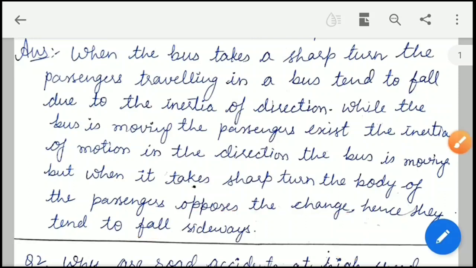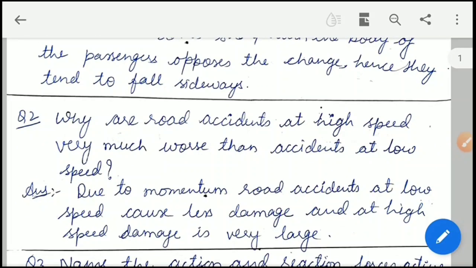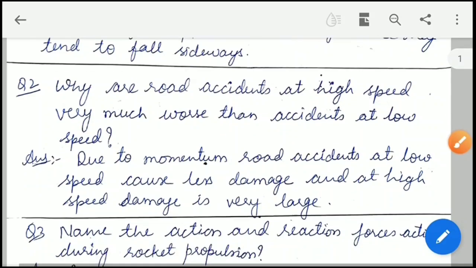to fall sideways. Now the second question is, why are road accidents at high speed very much worse than accidents at low speed? We always have to limit our speed while riding a bike or any vehicle. The reason behind this is momentum.